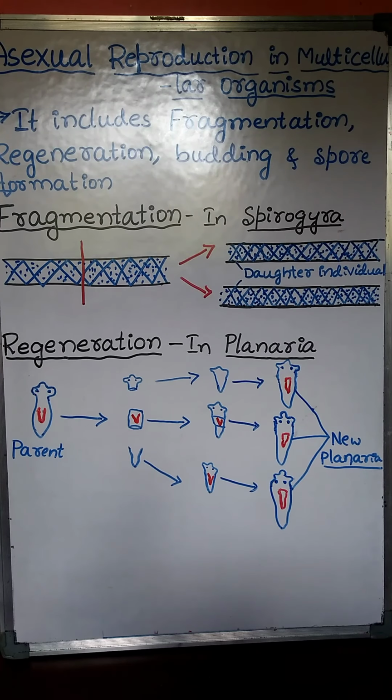When we observe the slide under the microscope, it shows the presence of a large number of small colorless oval shaped cells, and in some cells we can observe the development of small buds over their surface.